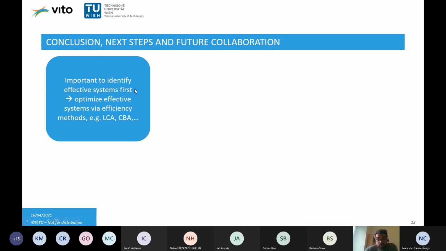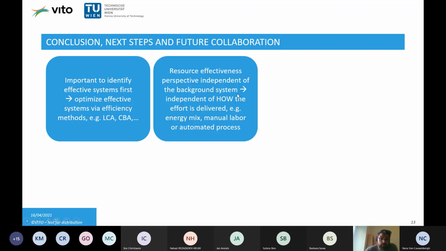So the conclusion and collaboration possibility results from that. First of all, we would like to stress that it is maybe important to find effective systems first. So this is a perspective that doesn't look at the background system, which means that in the second step we should optimize the system that is effective for efficiency. It means that the method can be a strength and a weakness, namely that it is independent of the background system.